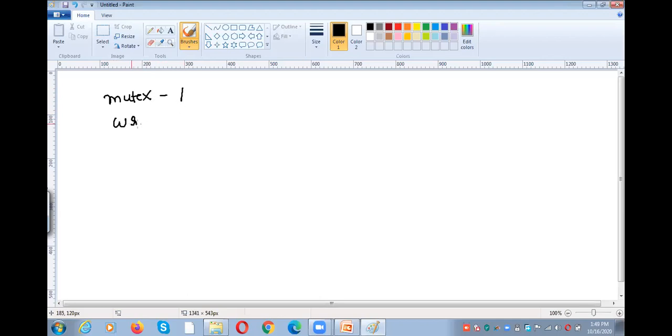And then WRT is for writer. It is also initially set to 1. And the third variable is read count. Read count is set to 0. Okay, why? Because initially there are no readers. So after performing the write operation, then only the reader can read the information.